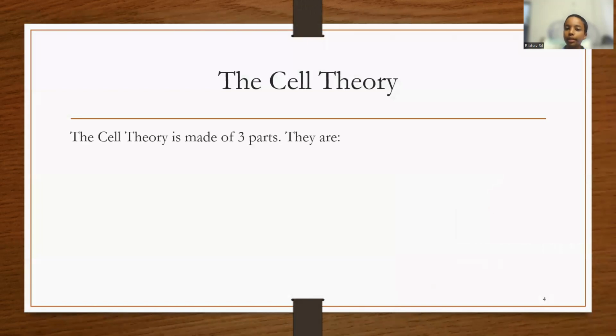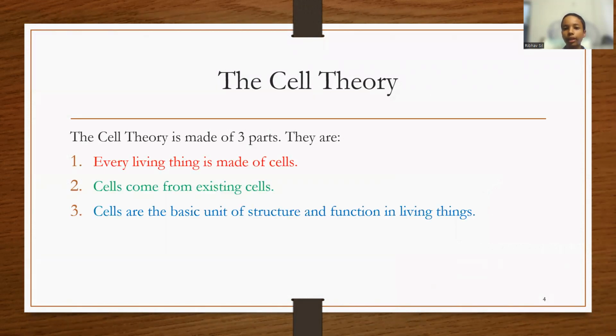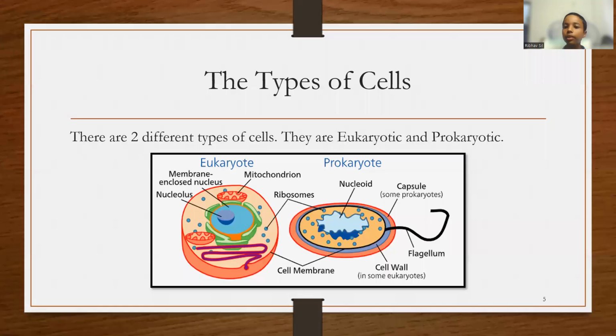Cell theory. The cell theory is made up of three parts. They are: every living thing is made up of cells, cells come from existing cells, and cells are the basic unit of structure and function in living things. There are two types of cells, eukaryotic and prokaryotic. We'll talk about both of them.